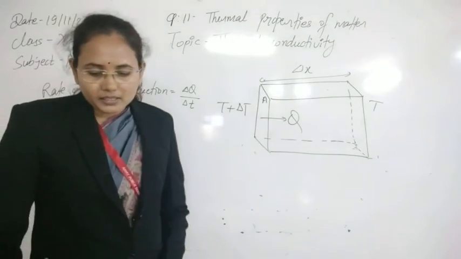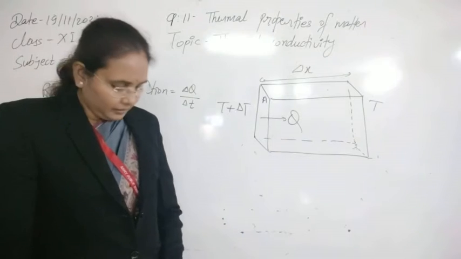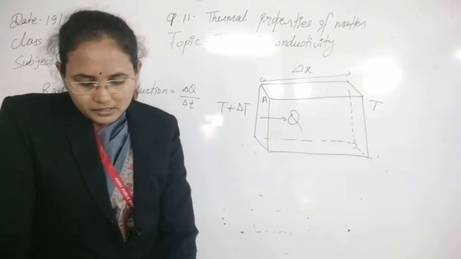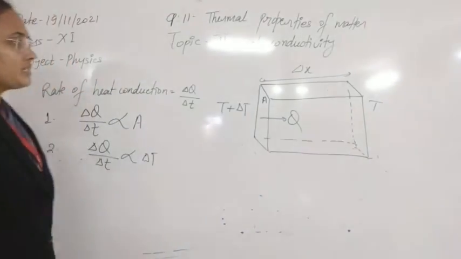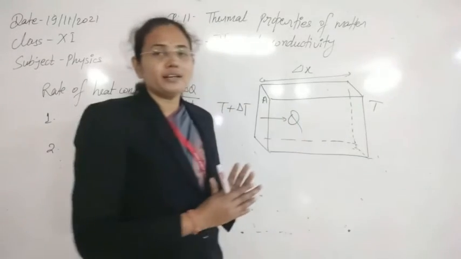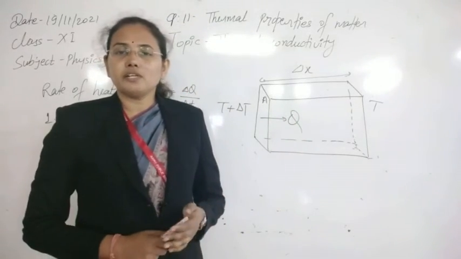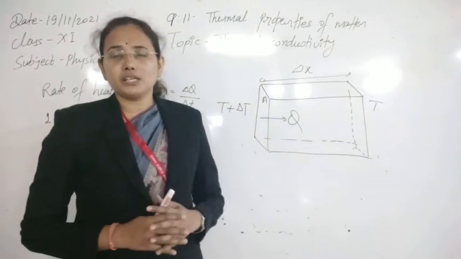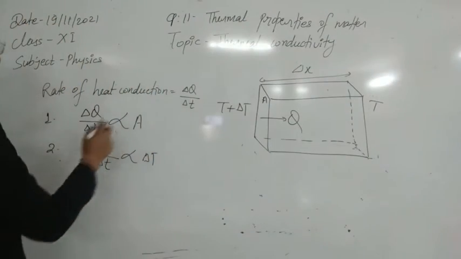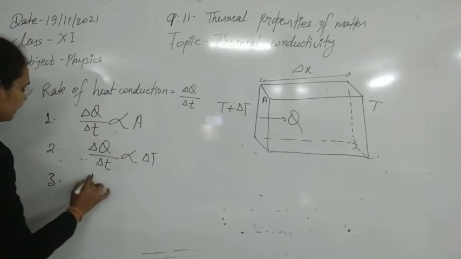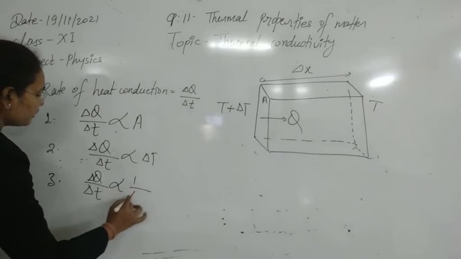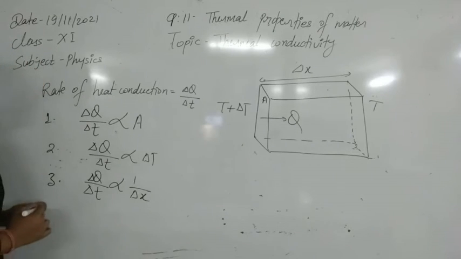Now the third factor. It is inversely proportional to the distance delta X between the two faces. It means if the two faces are at a smaller distance, greater heat will be transferred, but when this distance increases, heat transfer becomes slow. So delta Q by delta T is proportional to 1 upon delta X.